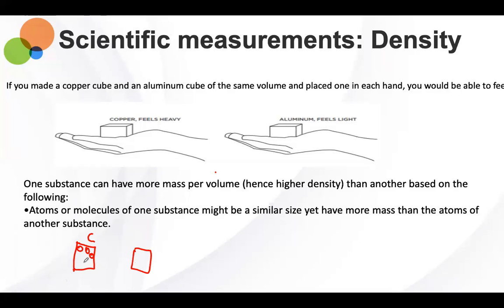Let's say we're comparing two substances. These two are the same size, but this one might be heavier. These molecules might be heavier. That would give them a much higher density.